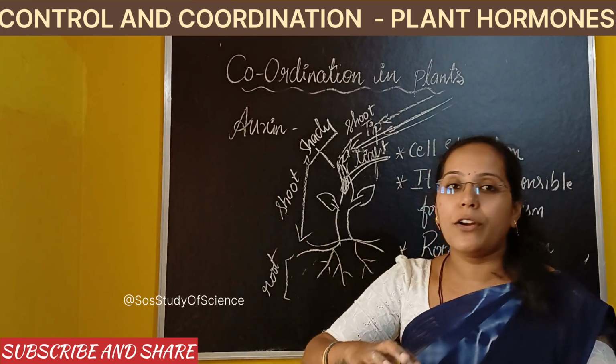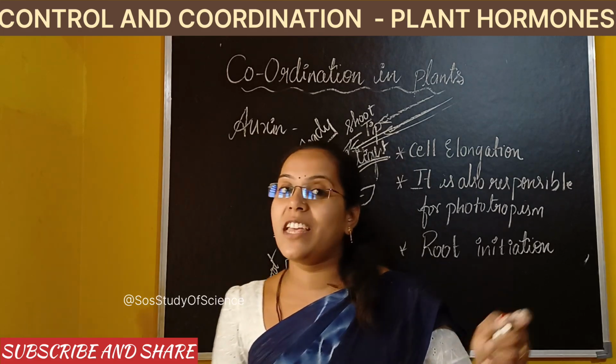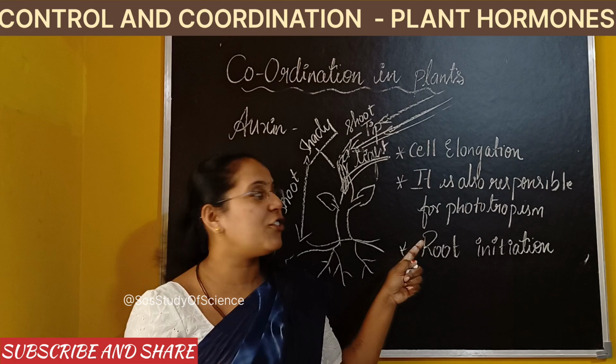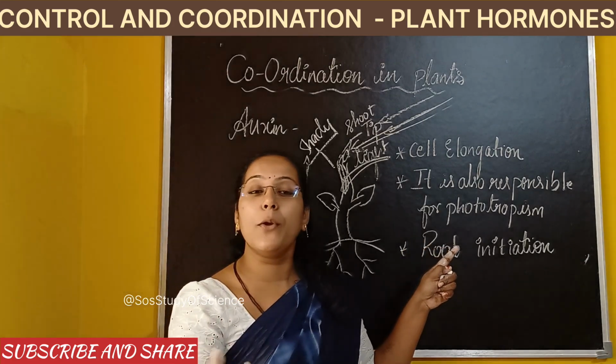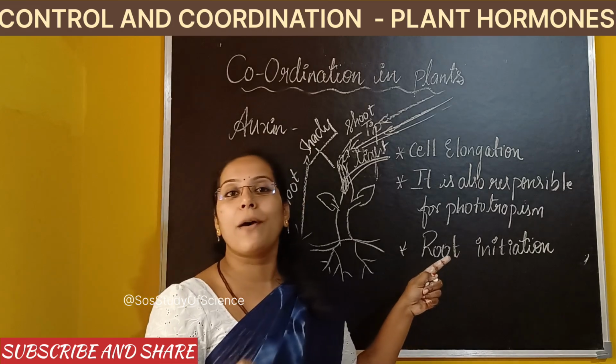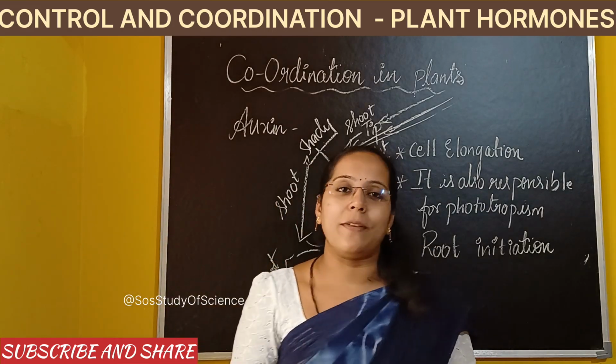Okay, I think I made all your doubts clear. So with respect to the examination point of view, you must know these 2 points. One is auxin is responsible for cell elongation, and I also explained what happens when a cell is getting elongated. Please note down all those points, and apart from that, it is also responsible for phototropism.